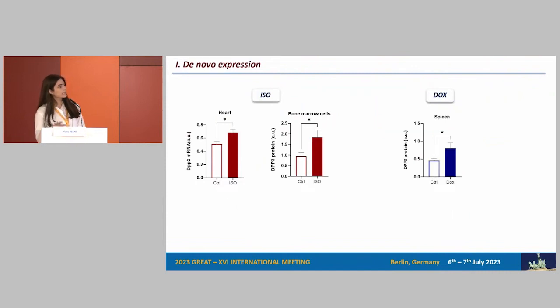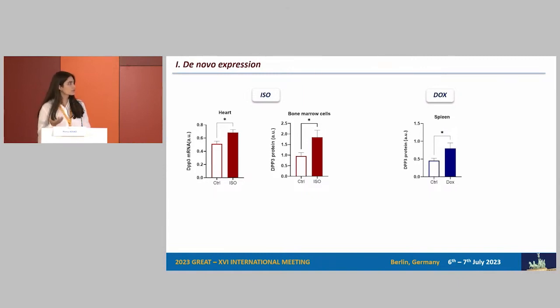So here in this slide, I show you only the organs where there was a significant increase in the expression of DPP3. In the ISO model, on the mRNA level, we have an increase in the heart. On the protein level, we have an increase only in the bone marrow cells. However, in the DOX model, we didn't have an increase in mRNA level in any of the organs, but we have seen an increase on the protein level in the spleen.